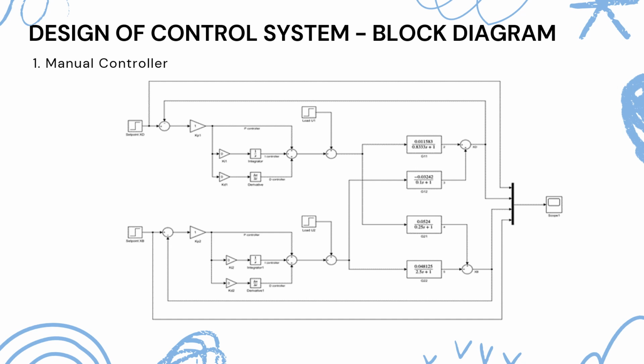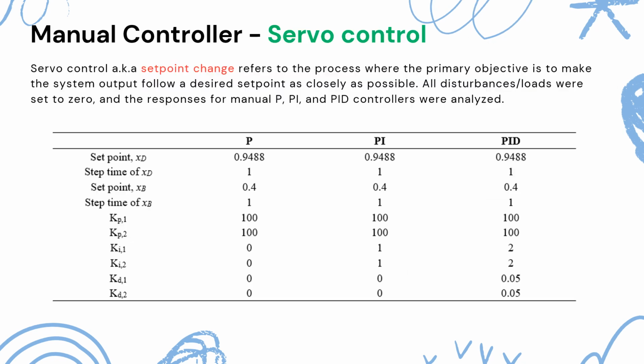The control system design for the distillation column was performed for both servo and regulatory changes using manual and toolbox controllers. First, let's see the manual controller. The block diagram of the control system is shown here. First, let's see the servo control using manual controller. Servo control, also known as set point change, refers to the process where the primary objective is to make the system output follow a desired set point as close as possible.